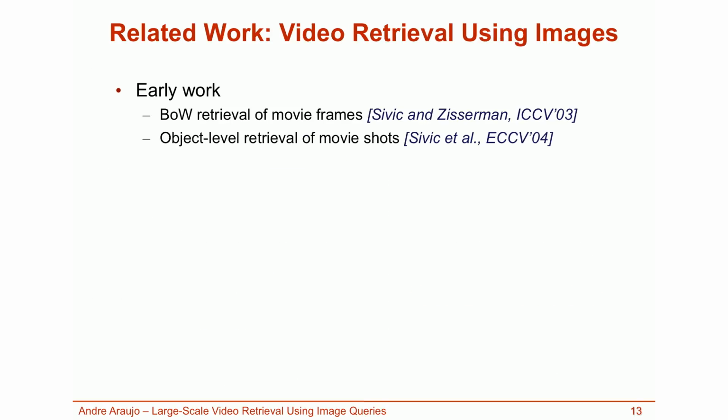Early work in this area explored small databases composed of one or a few movies. The bag-of-words model, which is very popular for searching image databases, was actually initially introduced to search a database of videos by Sivic and Zisserman. In subsequent work, Sivic et al. were able to track objects in multiple scenes and allow object-level retrieval, where a query with a specific view would retrieve the object under any view.